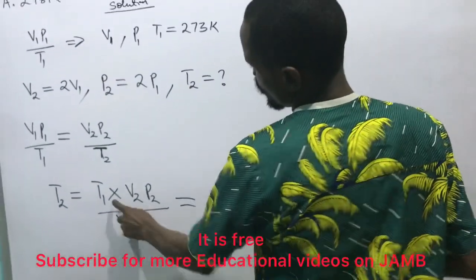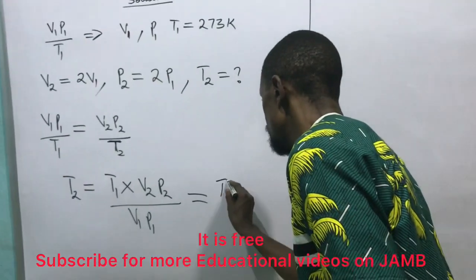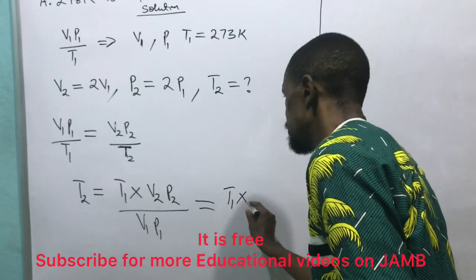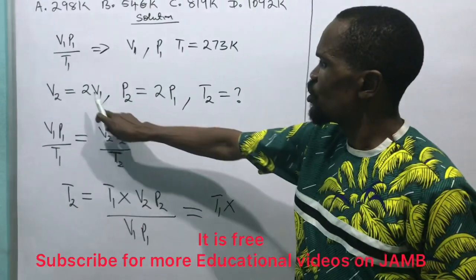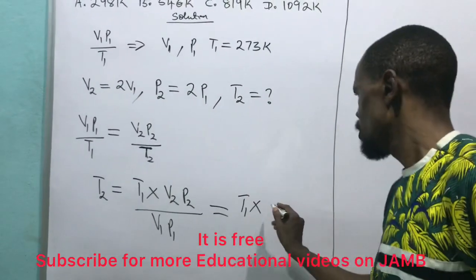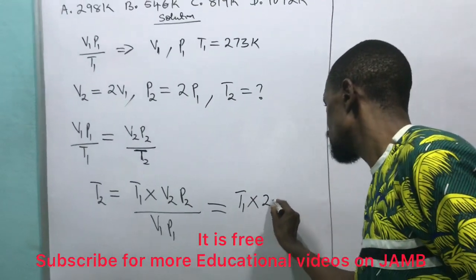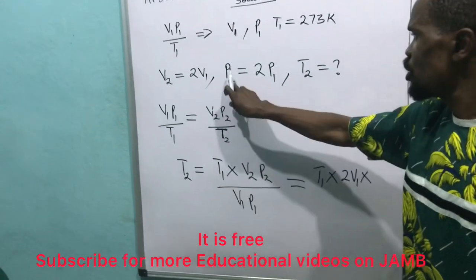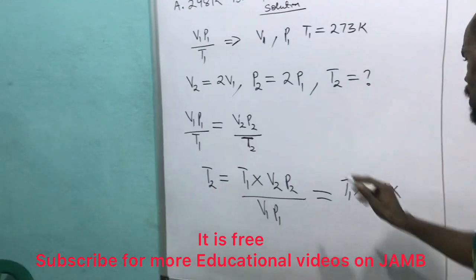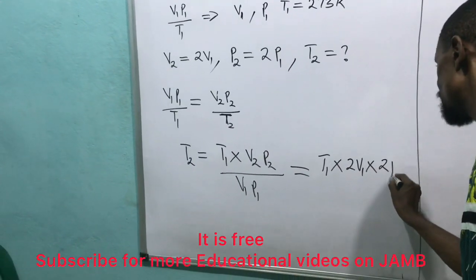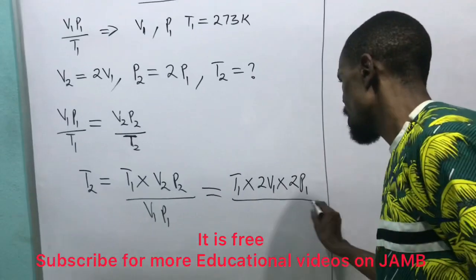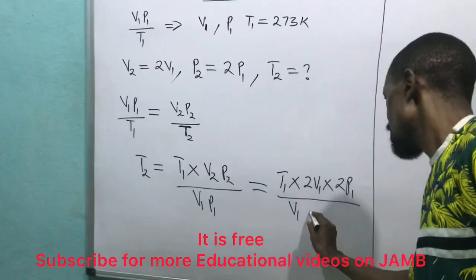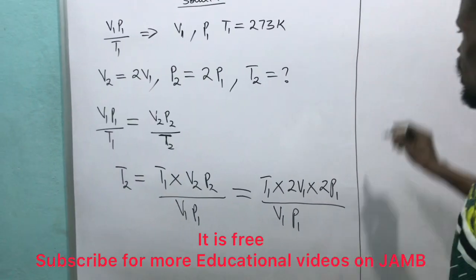You remember what we said? T1 times V2, which is already 2V1, times P2, which is 2P1, all over V1 P1.